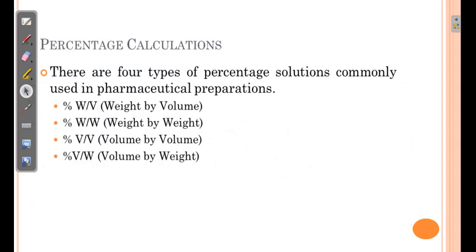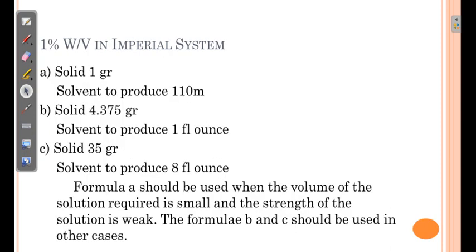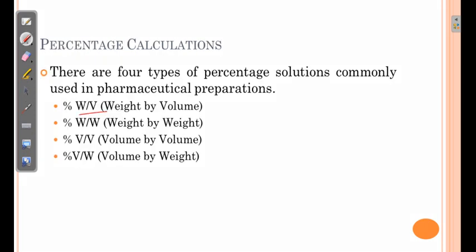Now percentage calculations. There are 4 types of percentage calculations possible: percentage weight by weight, percentage volume by volume, percentage weight by volume, and percentage volume by weight. In the majority of cases, we either use percentage weight by weight or percentage volume by volume. In a few cases, when we have solid mixtures, we go for percentage weight by weight as well, but percentage volume by weight is very rarely used. It is used only when we adsorb a liquid on the surface of a solid. At that time we will go for percentage volume by weight, but normally it is not used.